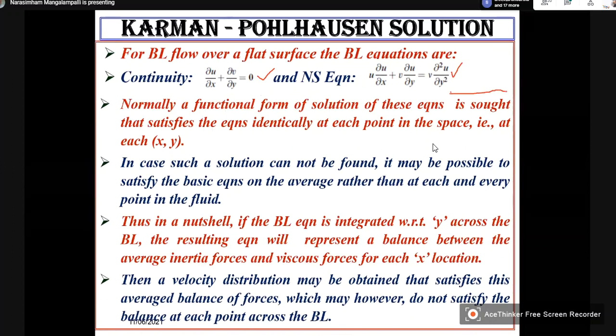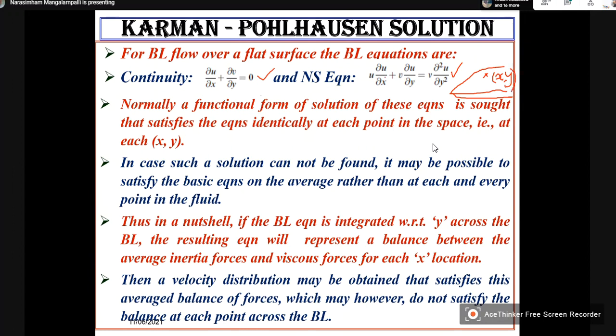If you have a flat plate like this, and if you have a boundary layer, you consider any point whose coordinates are x and y.